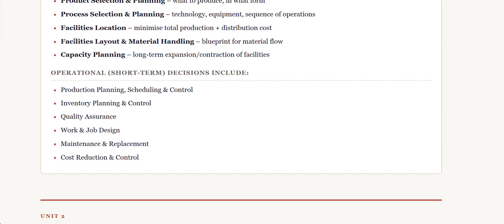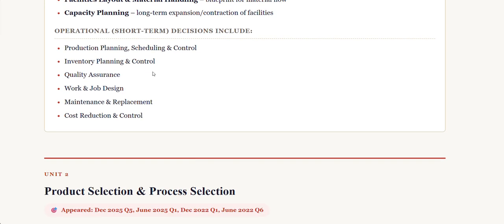And where, like facilities location, where these products should be produced, so that we minimize the total production cost and distribution cost. The next thing is facilities layout and material handling, where we should have the blueprint for material flow, and capacity planning, long-term expansion or contraction of facilities.